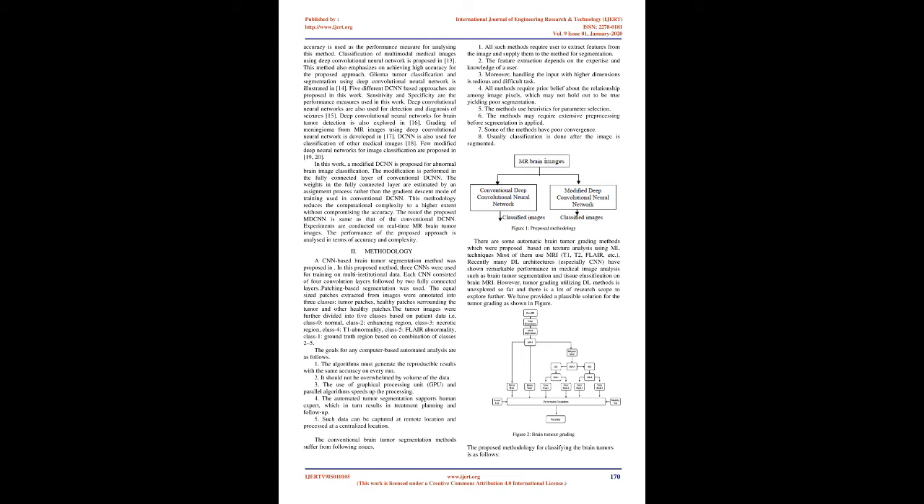In this work, a modified DCNN is proposed for abnormal brain image classification. The modification is performed in the fully connected layer of the conventional DCNN. The weights in the fully connected layer are estimated by an assignment process rather than the gradient descent mode of training used in conventional DCNN. This methodology reduces the computational complexity to a higher extent without compromising the accuracy. The rest of the proposed MDCNN is the same as that of the conventional DCNN.